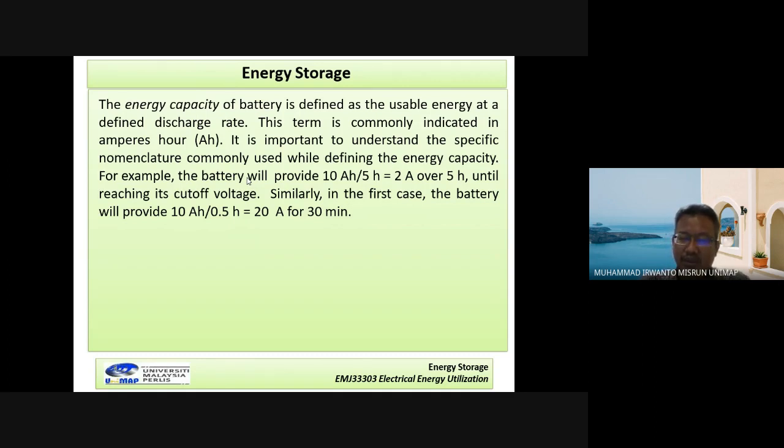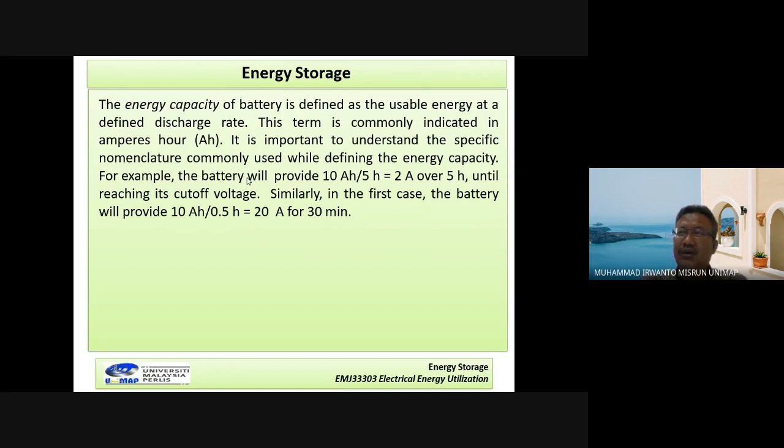For one battery, if we look at the data sheet, the battery is always written in terms of the voltage and in terms of the ampere hour capacity. Voltage, I think every student knows. And the ampere hour capacity is always written also on the battery.